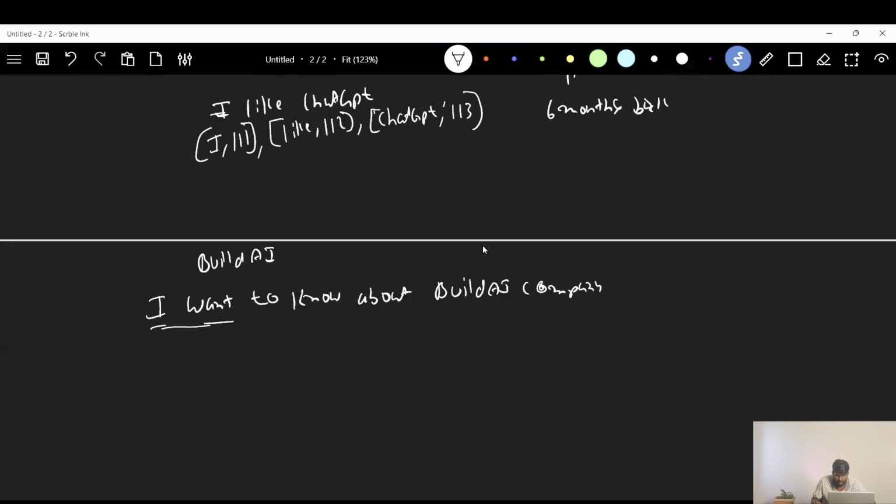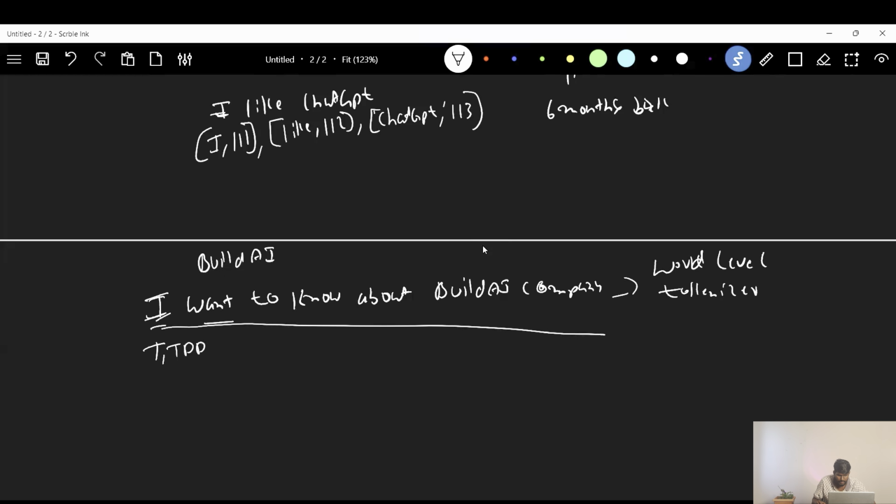You are giving this as an input to the word level tokenizer. This tokenizer takes the input word I and searches whether this word token is available in its vocab. Yes, it's available. It will give the token and the associated token ID. Similarly for want, it will give the token and associated token ID, because it has seen these kinds of words during the training stage.